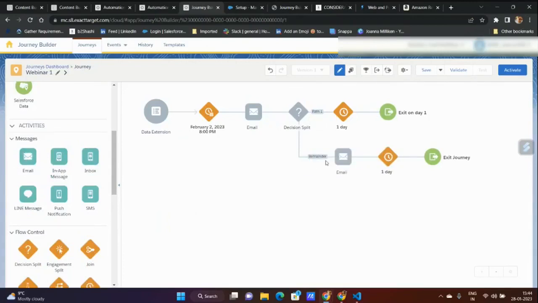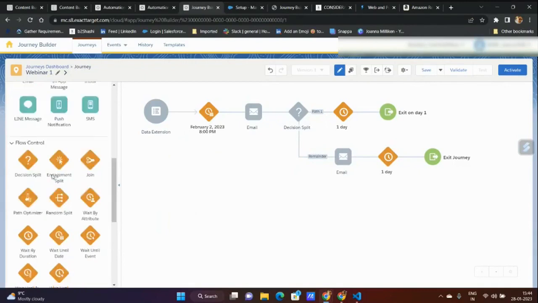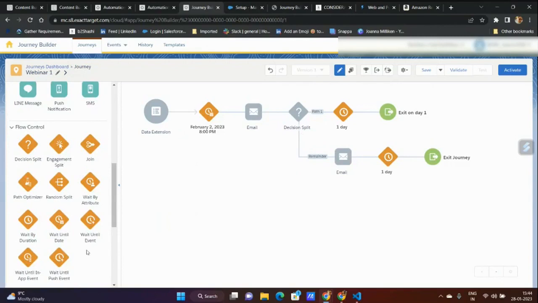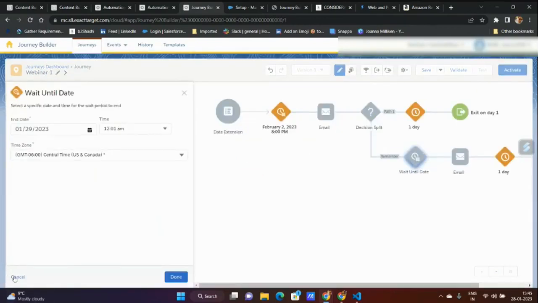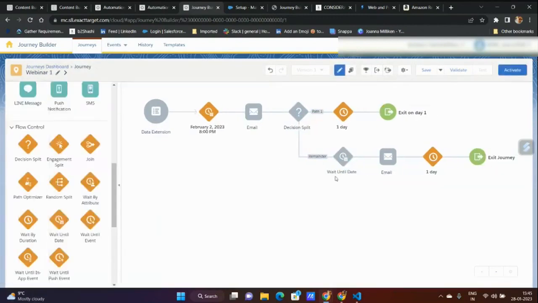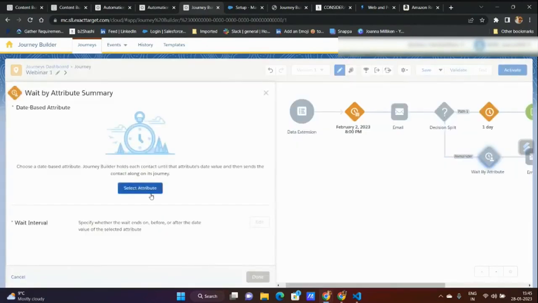I have to send that email. When I'm going to send that email, in a similar way, I can wait by attribute. You can either wait by date or wait until date, same. I can configure it. So instead of wait until date, the most important thing is that I have the webinar date, so it will be wait until that event. So wait by attribute. When I do this wait by attribute, the attribute has to be a date field, which is the webinar